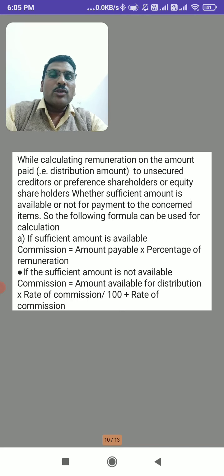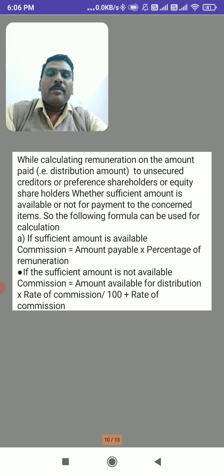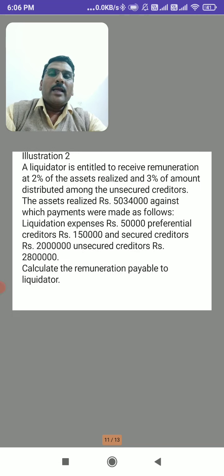And if the amount is not sufficient at the time of calculation of commission, the amount available is taken, multiplied with the rate of commission and divided by 100 plus rate of commission. So like this, the remuneration of the liquidator is calculated.